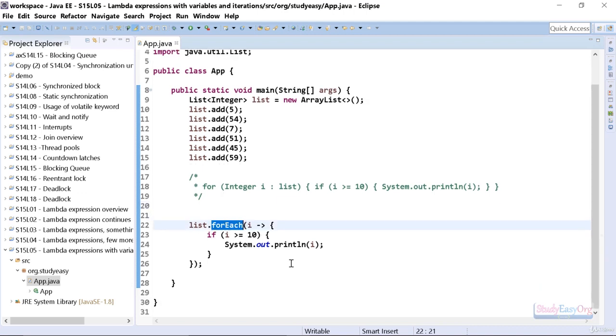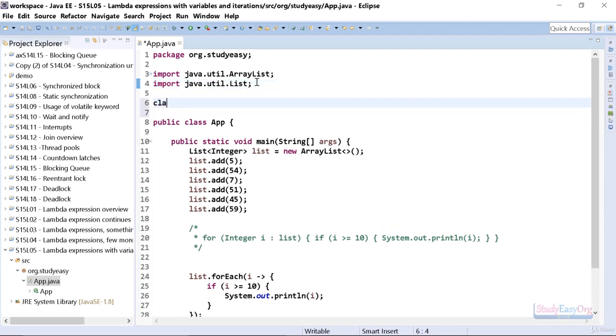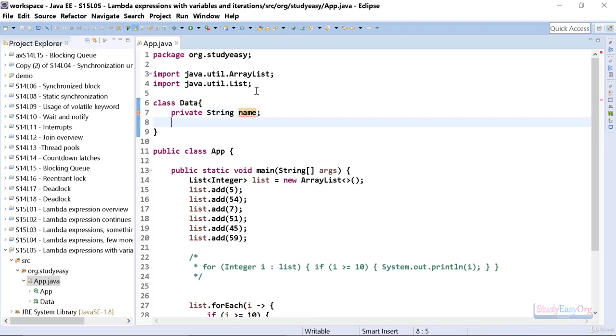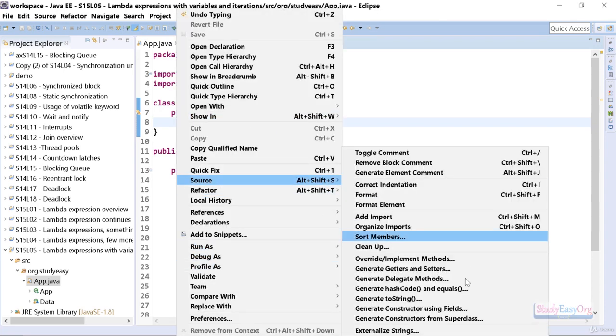Now this is an enhanced version of forEach, and I suppose we need some more examples. So let me do one more thing. Let me show you how we can handle things with reference to custom objects, where we iterate over custom objects. Now let us add a class by the name of Data, and in here we will make use of a private entity, private String name, and we will add a constructor for the same. I will right click, navigate to source, and add a constructor using fields.